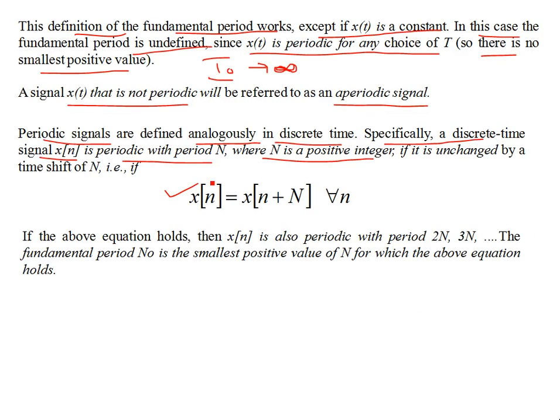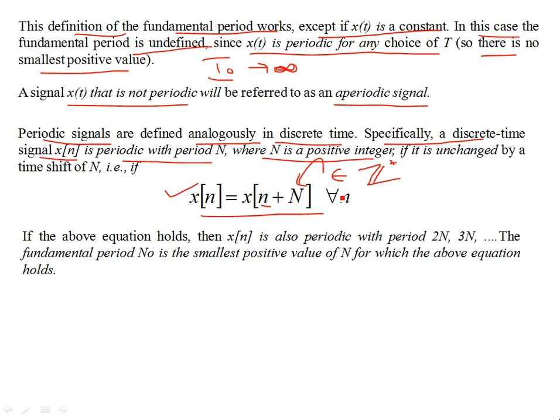But for the discrete time case, here's the distinction. The shape of the equation looks very similar, but the constraint is that this capital N has to be an integer. It must belong to positive integers only. Okay, why? Because small n is an integer, and to an integer you cannot add a fraction. You have to add an integer.